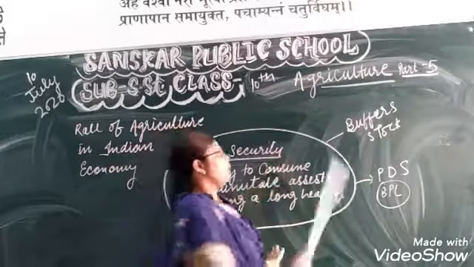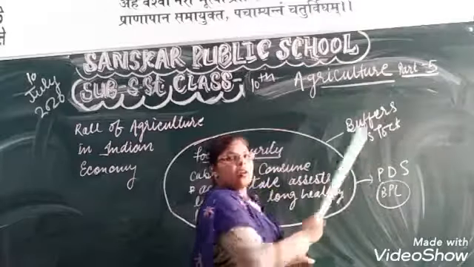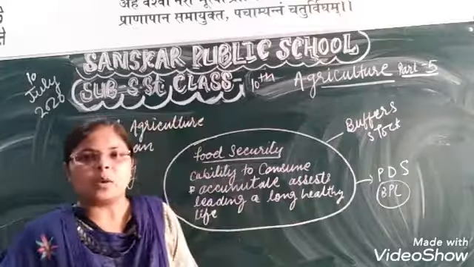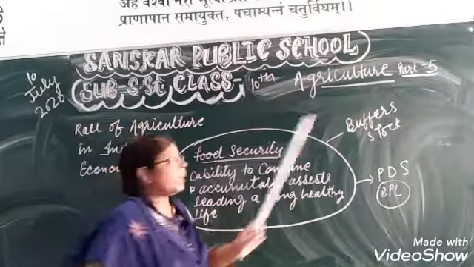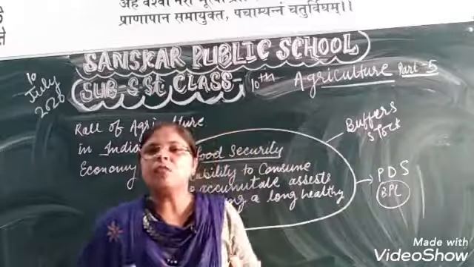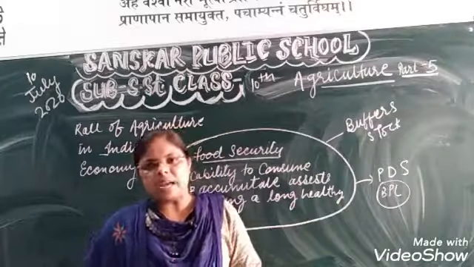There are two types. Number one is the buffer stock, because it is a major program of food security. What does it mean? Buffer stock means our government stocks food for disaster times.